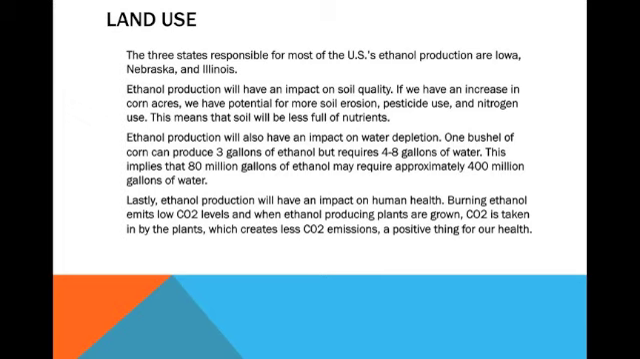Ethanol production will also have an impact on our water depletion. 1 bushel of corn can produce 3 gallons of ethanol, but requires 4 to 8 gallons of water. This implies that 80 million gallons of ethanol may require approximately 40 million gallons of water.